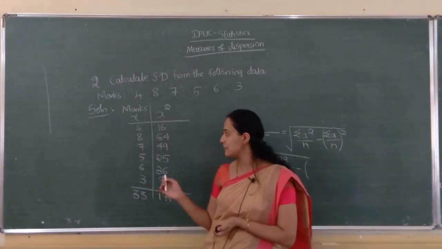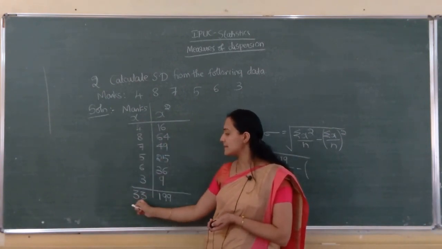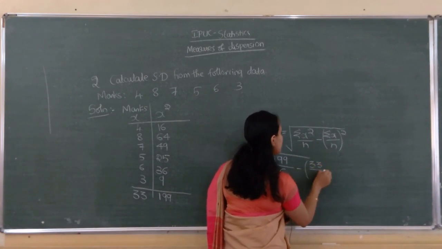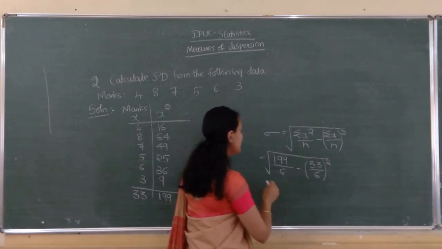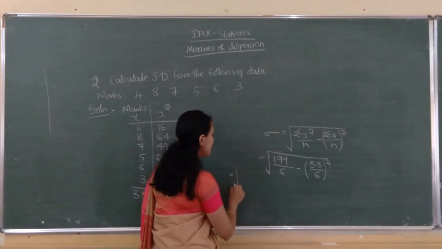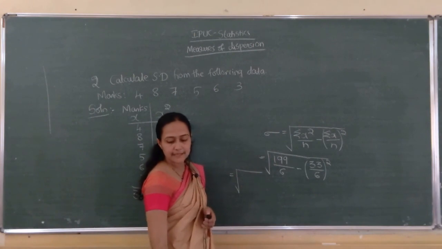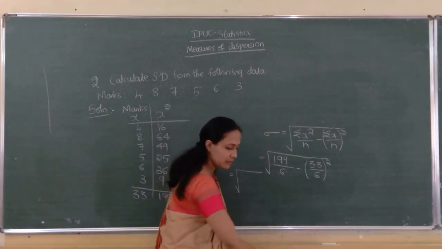Sigma x means this total, 33, divided by 6, the whole square. It is square root of 199 divided by 6 minus 33 divided by 6 the whole square.